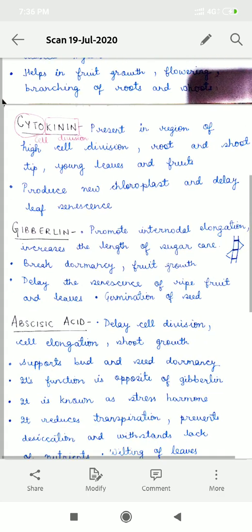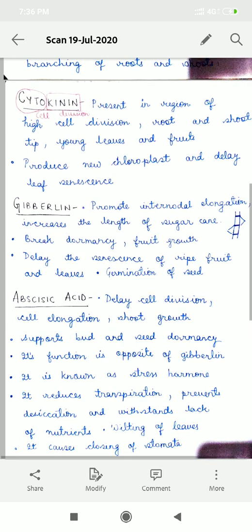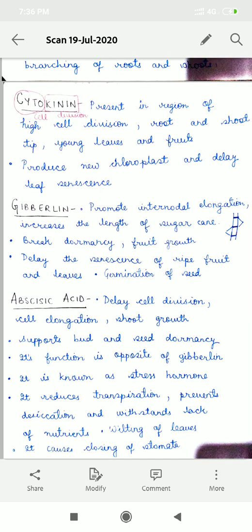Now let's start to explore cytokinin. Cytokinin is actually one word which is divided into two. Cyto means cell and kinesis means division. So the main function of cytokinin is cell division. It creates new cells, new leaves, new fruits. Hence, the occurrence of cytokinin is highly seen in roots and shoot tip, in young leaves and fruits. They also produce new chloroplast.